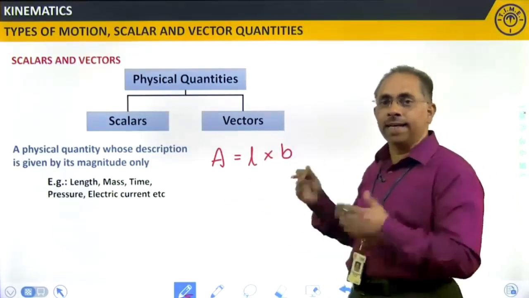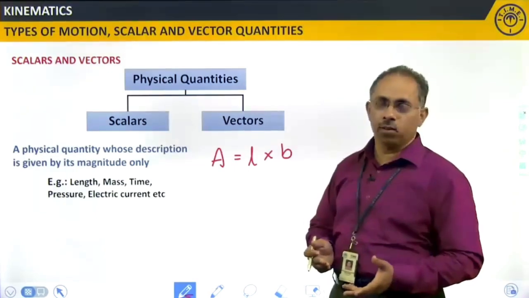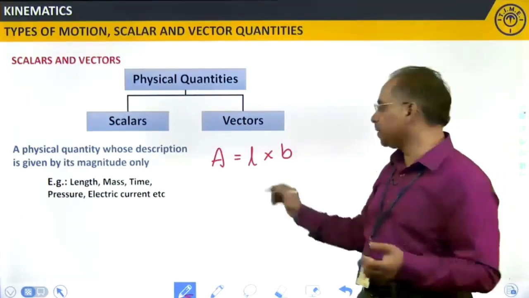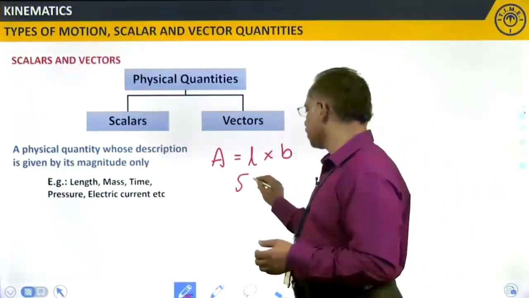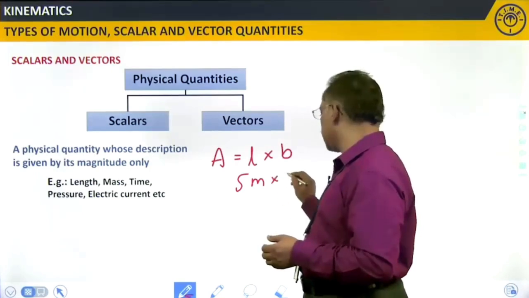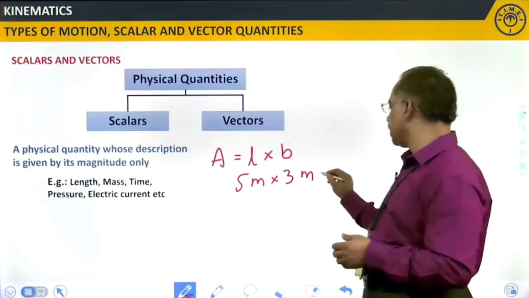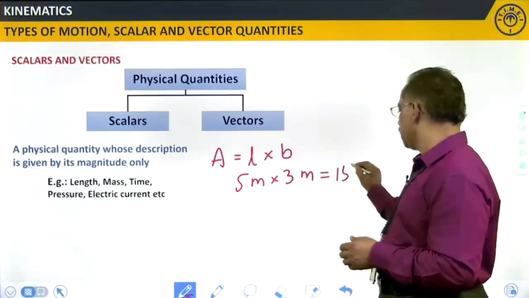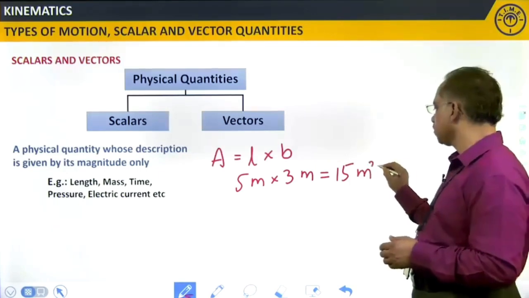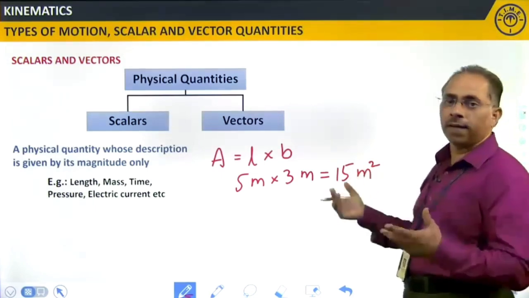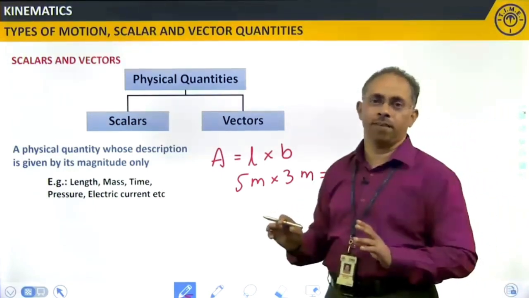Breadth means again it is also a length, right? To measure this or this, I just require only the magnitude. If I say this is 5 meter and this is 3 meter, simply I will multiply, I will get this as 15 meter square. So, the number and the unit put together, there is a magnitude, that is enough for me.